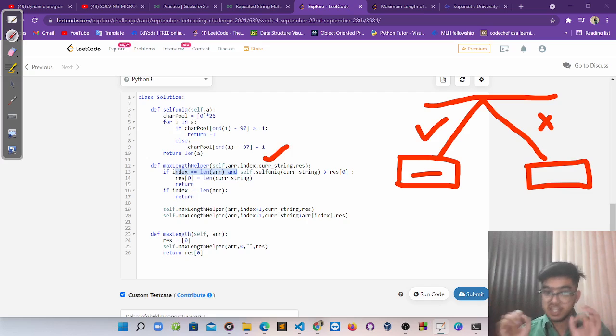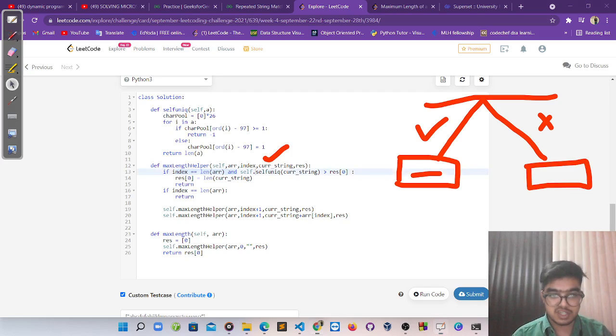So we check if it is unique and its length is greater than whatever result we have so far. Then we change our result array. Otherwise, we don't do it.